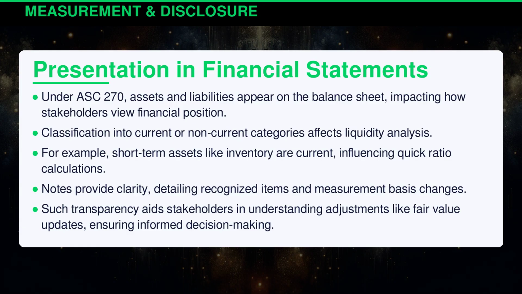Under ASC 270, assets and liabilities appear on the balance sheet, impacting how stakeholders view financial position. Classification into current or non-current categories affects liquidity analysis. For example, short-term assets like inventory are current, influencing quick ratio calculations. Notes provide clarity, detailing recognized items and measurement basis changes. Such transparency aids stakeholders in understanding adjustments, like fair value updates, ensuring informed decision-making.